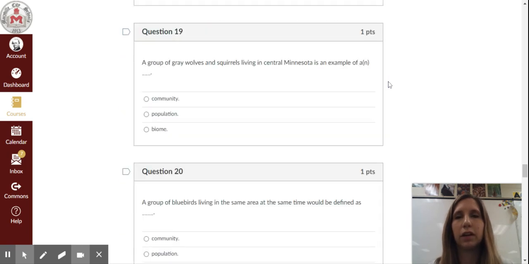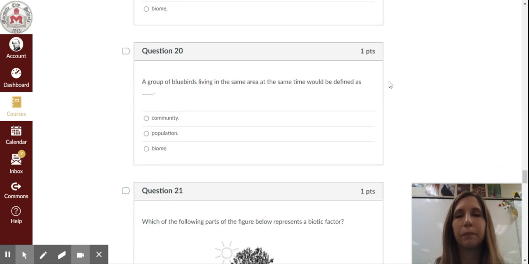Question 19. A group of gray wolves and squirrels living in central Minnesota is an example of blank. Is it A, a community, B, a population, or C, a biome? Question 20. A group of bluebirds living in the same area at the same time would be defined as blank. Is it A, community, B, population, or C, biome?